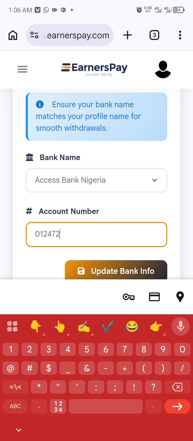That is when your bank account details will be updated on this platform. It's for security reasons, because you need to confirm that the account details truly belong to you. So you're going to receive an OTP directly to your email address.